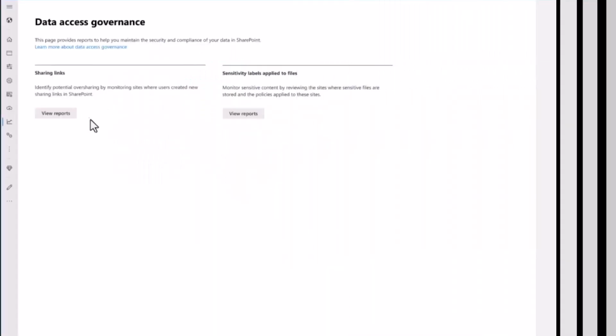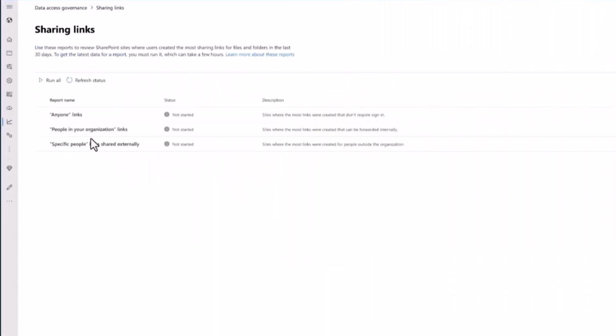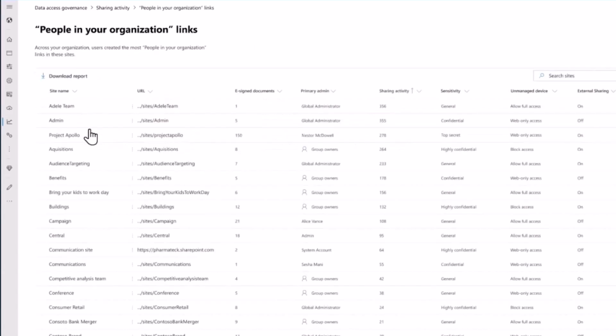Absolutely, sure. In the SharePoint Admin Center, we can generate a report of all content which has a link which works for everyone in the organization, right? So once the report runs, it might take some time depending on the size of your SharePoint. Once the report runs, you get an on-screen view of all the oversharing. You can also download it.